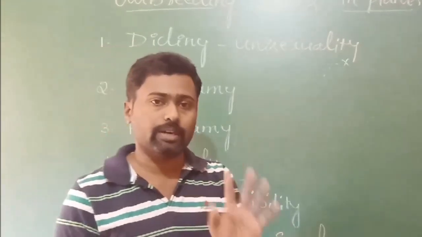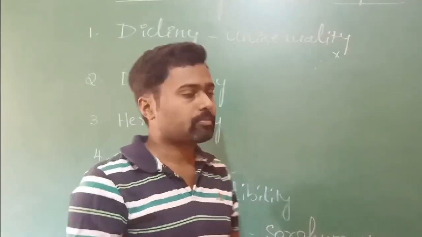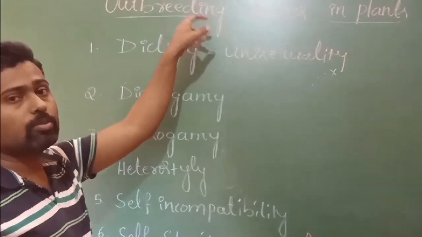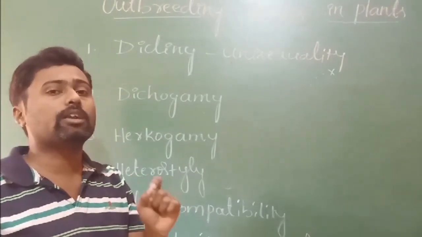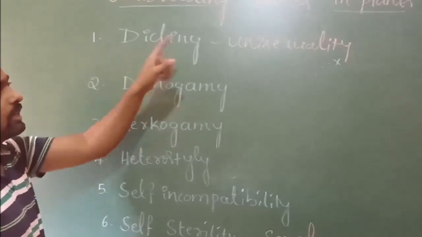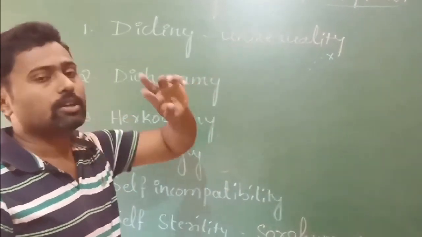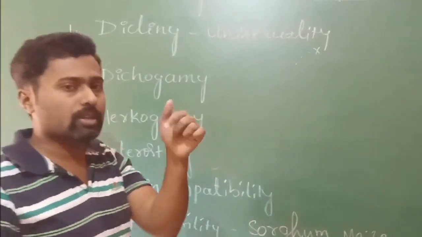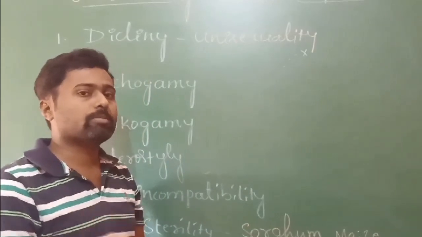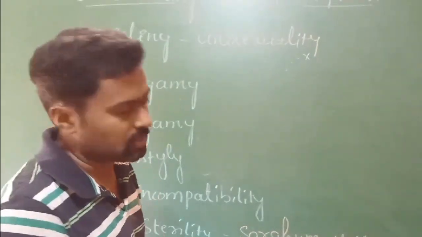This will be asked for 5 marks repeatedly in many years: explain or write a note on outbreeding devices in plants, or explain contrivances for cross-pollination. Among that, the first one is dicliny. Dicliny is nothing but unisexuality. I explained that in unisexuality, male and female flowers may be found on the same plant or on different plants. If on the same plant, there may be chances of geitonogamy. If on different plants, only xenogamy is observed.